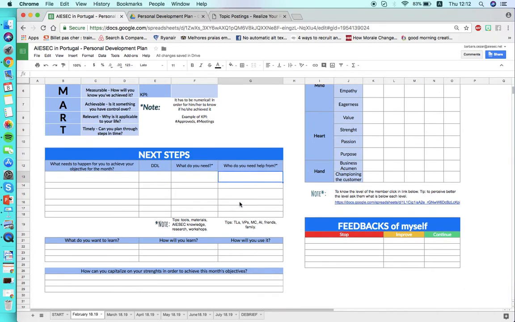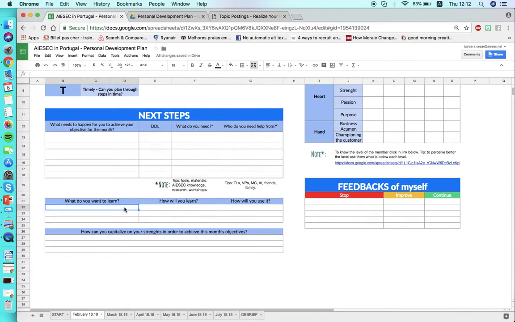Cool. And here we also have the development goals of the members. So what this member wants to learn. So I need to learn better how to create presentations because my presentations are not good, they're ugly. Okay, so this is what I want to learn this month, and I will learn by contacting Victor, by getting to search about the subject, and how I'm gonna use it is you choose how do you want to use it.